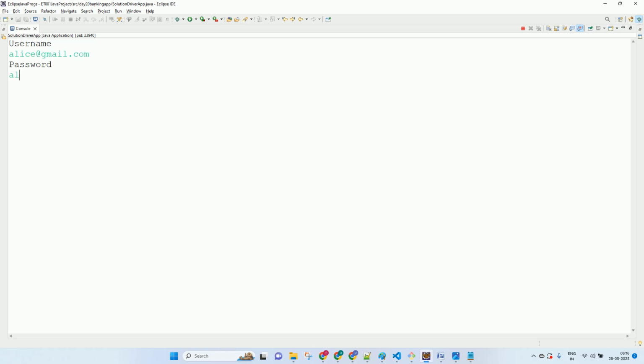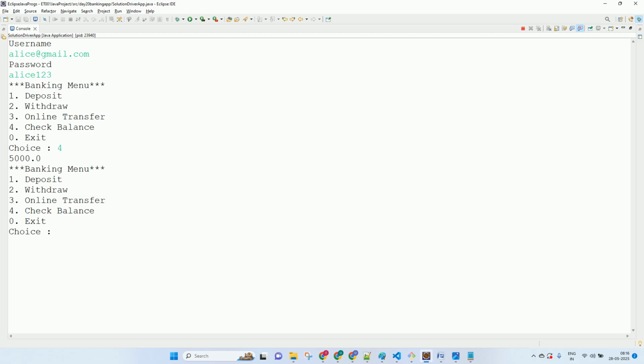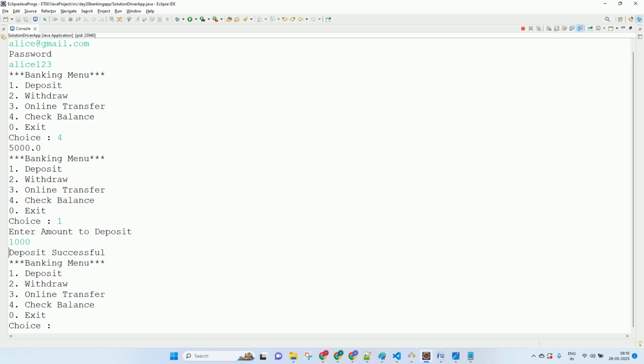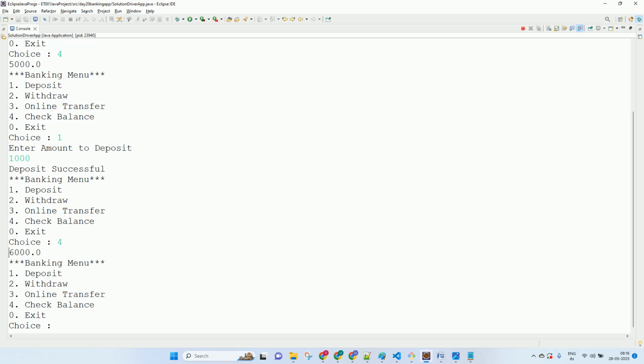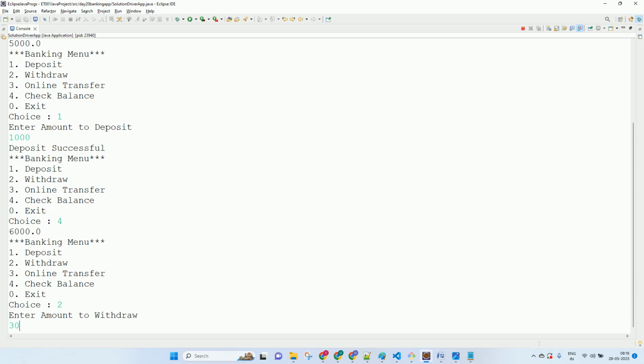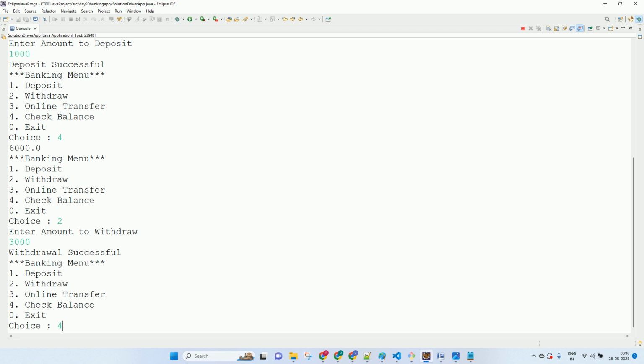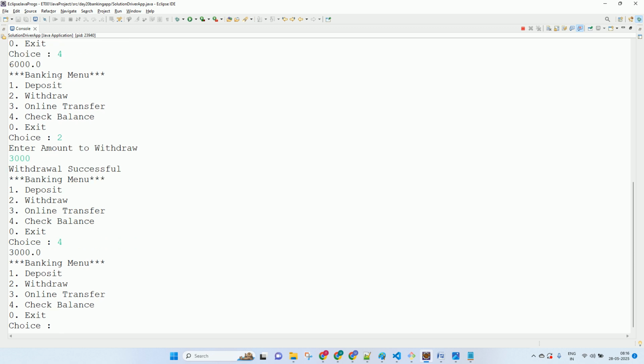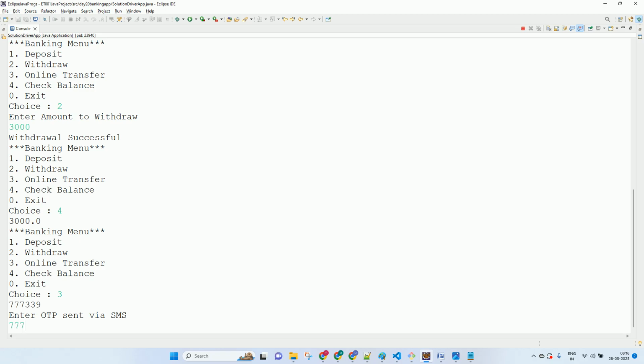Okay. Check balance for how much? 5,000. Deposit 1,000. Check balance how much? 6,000. Option 2, withdraw 3,000. Check balance how much? 3,000. Online transfer, OTP is 777339. 500 rupees I want to transfer.